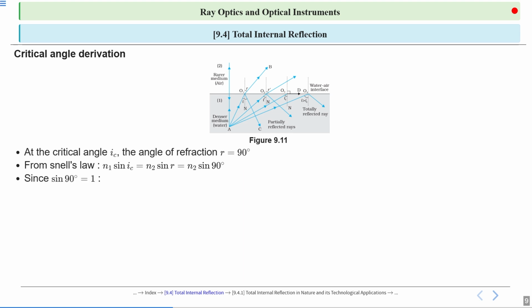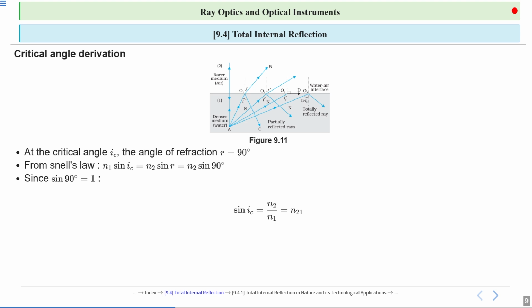Now we know sin 90 is 1. So when we put in the value, you will get sin iC is equal to n2 divided by n1. In short, we can write sin iC is equal to n21.